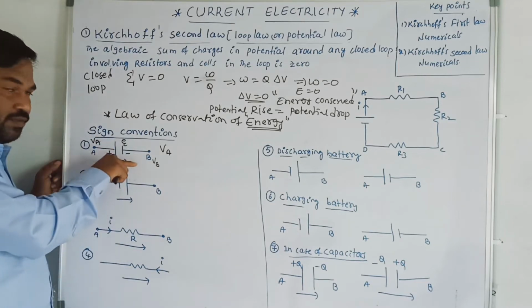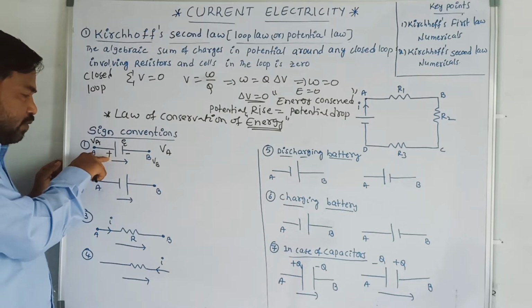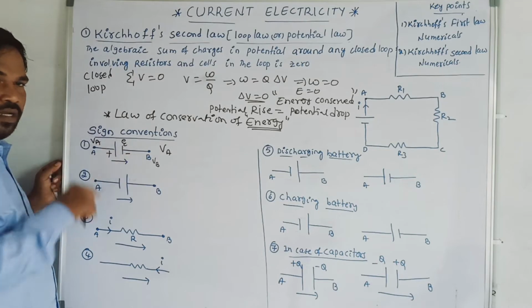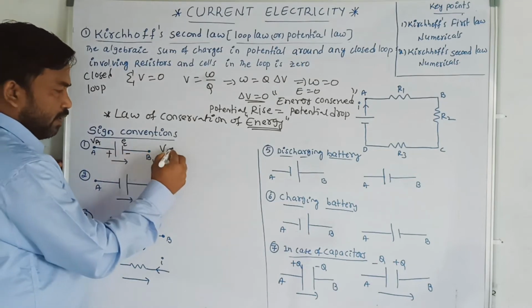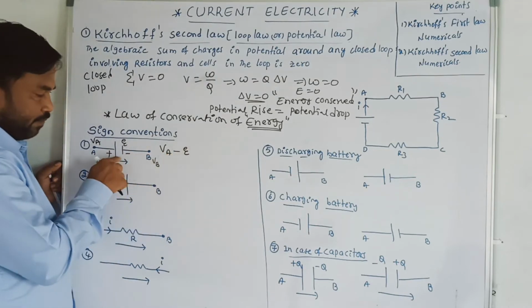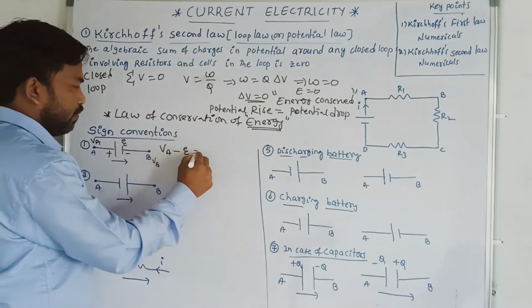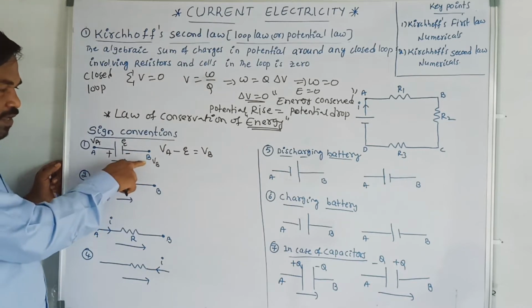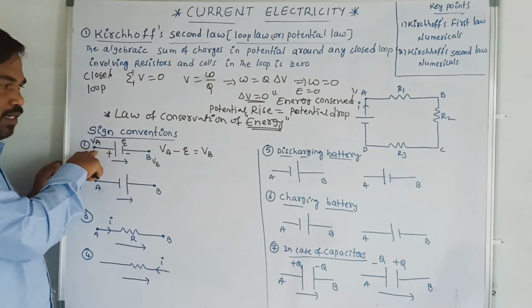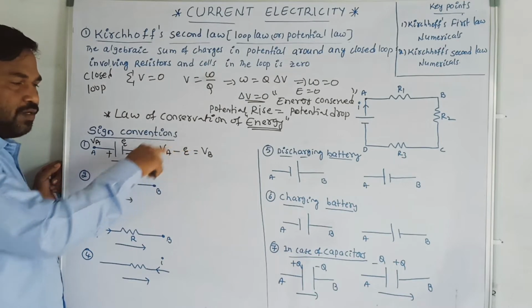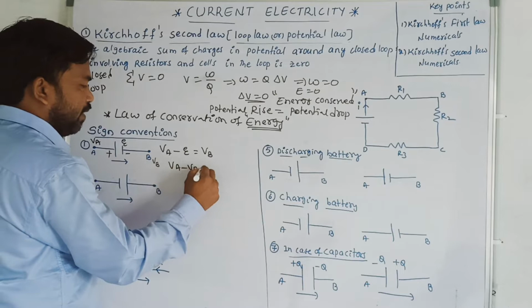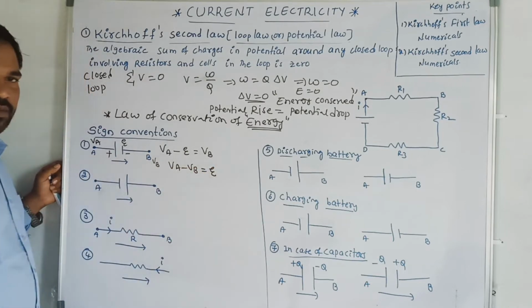Now I am moving in this way, from the positive terminal to the negative terminal, which means epsilon becomes negative. That is, I am moving from VA minus epsilon, and where am I reaching? I am reaching VB. I am moving from point A to point B. VA minus epsilon is equal to VB. Therefore, I can write VA minus VB is equal to epsilon.